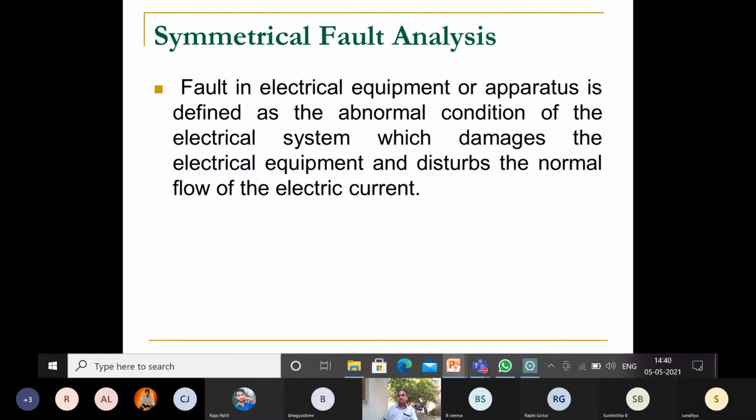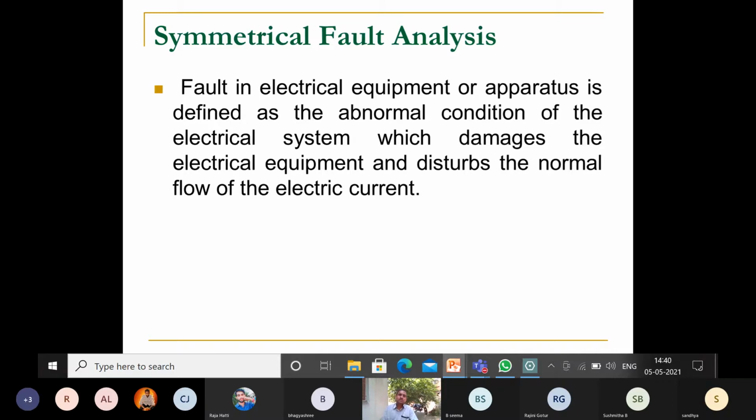Under normal condition there is no fault and no fault current, so everything is right. Under abnormal condition, there is a fault. There are different types of fault: short circuit, overload, open circuit.